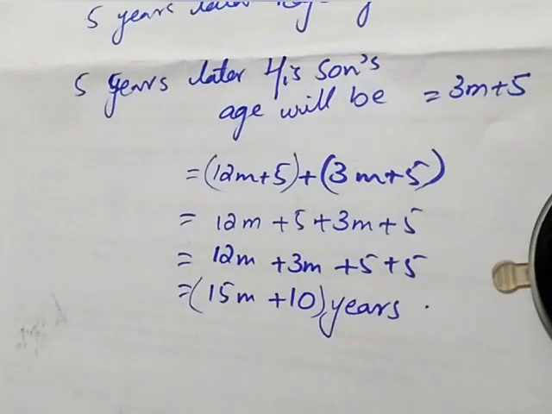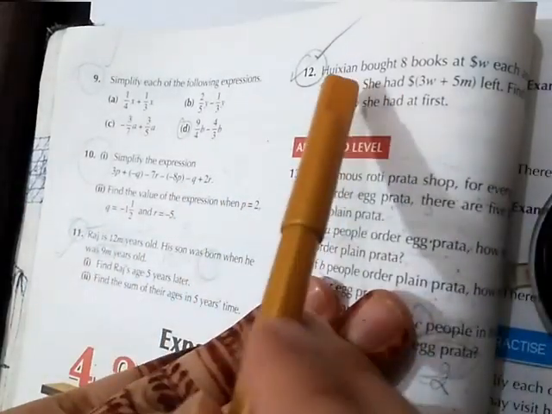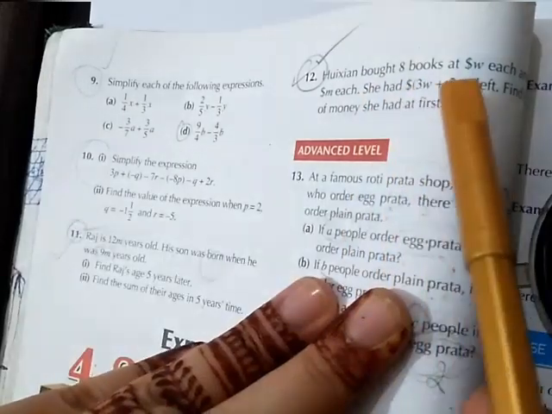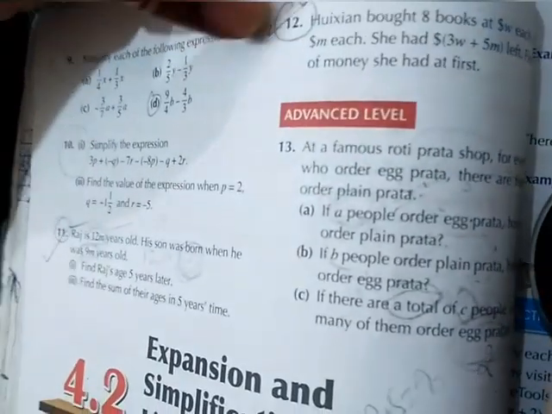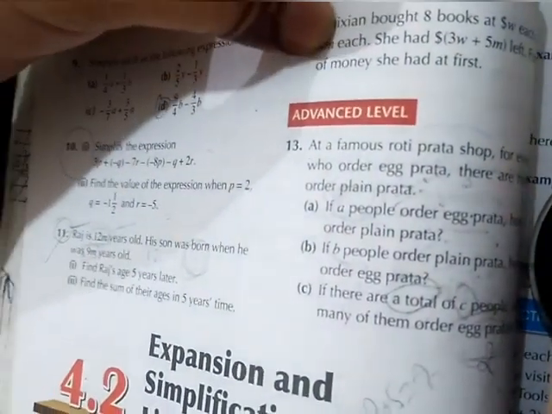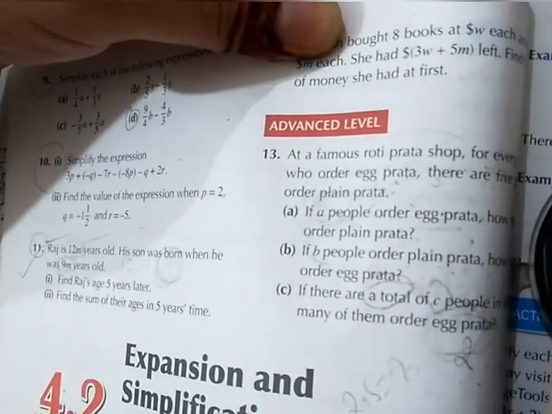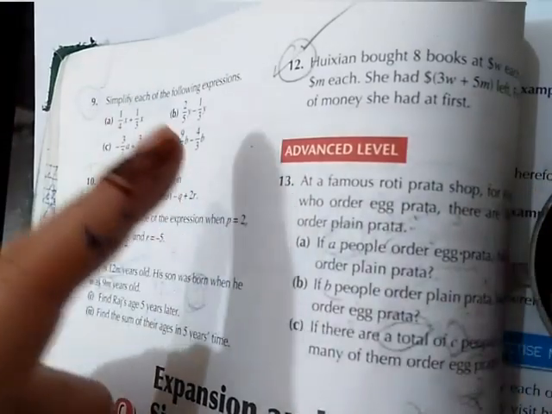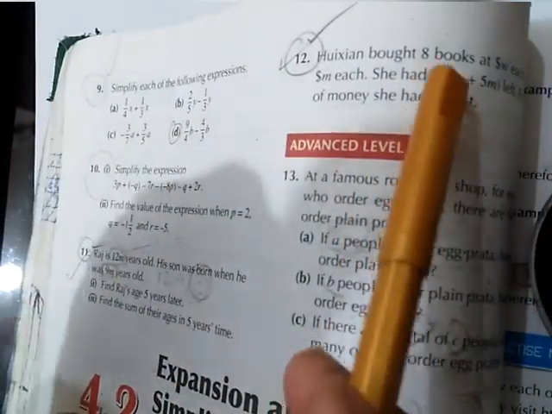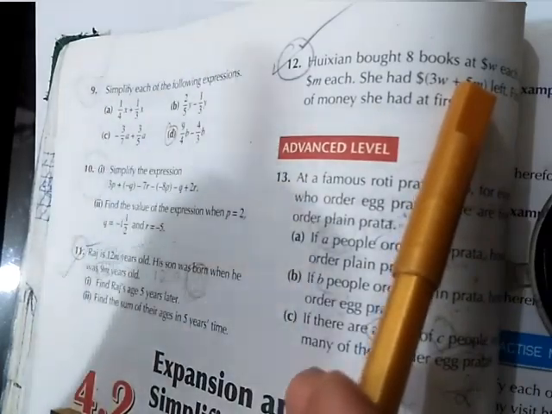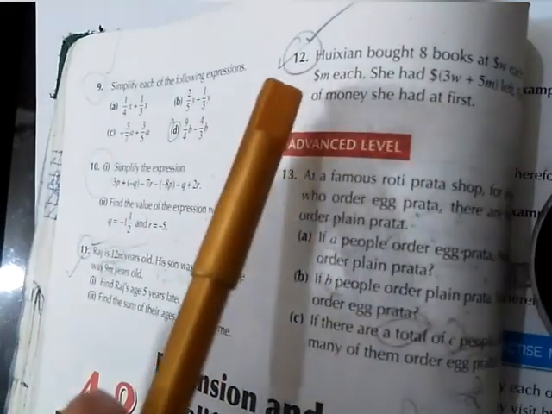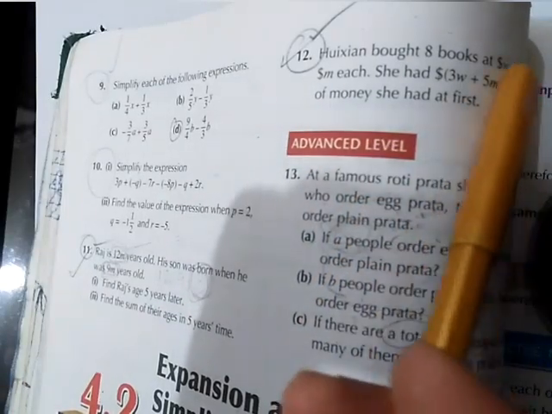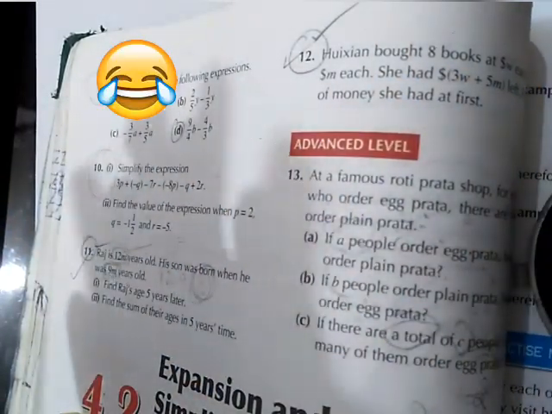Question 11 is done. Now we'll do question 12. Here we have question 12. Hussein bought 8 books at $W each and 7 pens at $M each. She had $3W plus 5M left. So what was the amount of money she had at first? Okay, there are two things that she bought: 8 books at price W each and 7 pens at price M each. Now here is the amount that is left behind, so we have to find the total that she had at first.